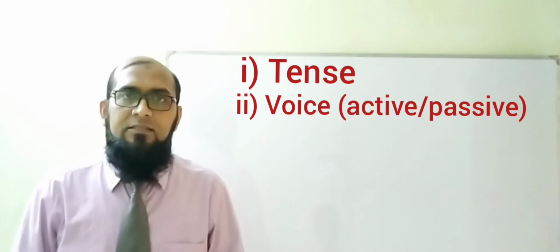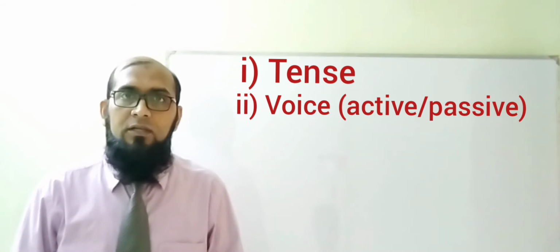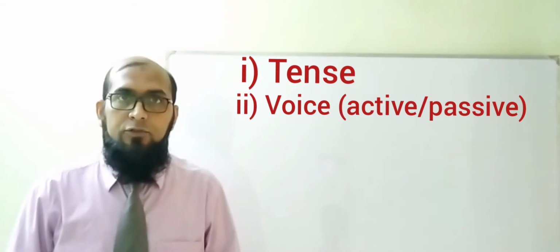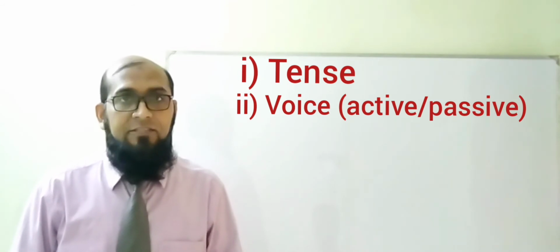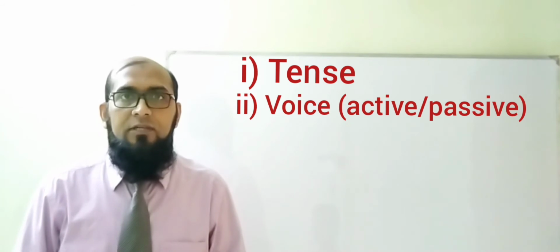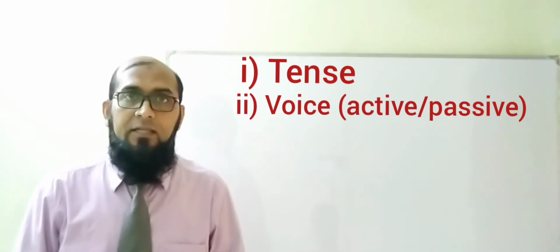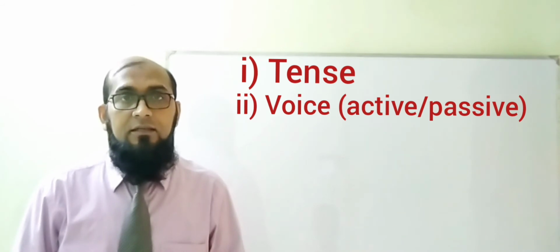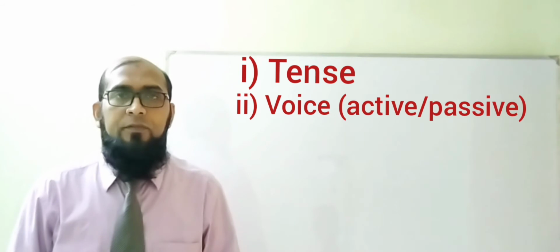If the sentence is given in the active voice, then you need to use a verb, only a verb, according to its tense. But if the sentence is in passive voice, then you need to use a be verb first, according to its tense, and then past participle of the main verb.